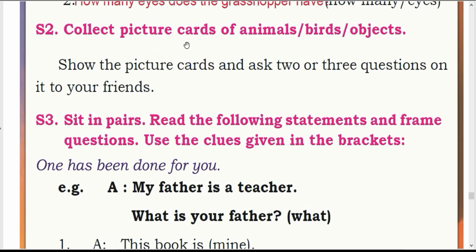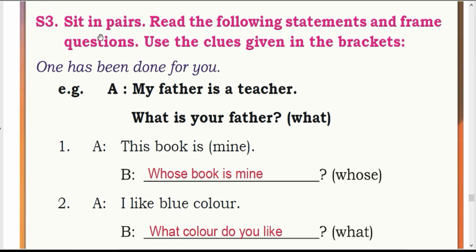S2. Collect picture cards of animals, birds or objects. This is a self-assessment. You have to collect the animal pictures or any birds pictures. S3. Sit in pairs, read the following statements and frame questions. Use the clues given in the brackets. One has been done for you. Example. My father is a teacher. You have to tag a question for this line. What is your father? Here used the word what.